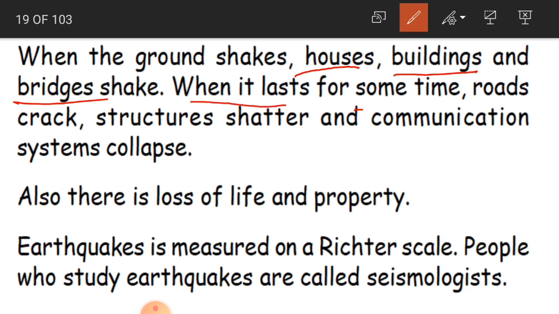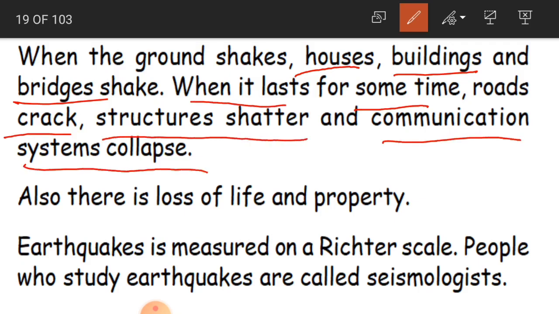When it lasts for some time, roads crack, structures shatter and communication systems collapse. When the earthquake is only for some seconds, we just feel the shake of our houses, buildings and bridges.